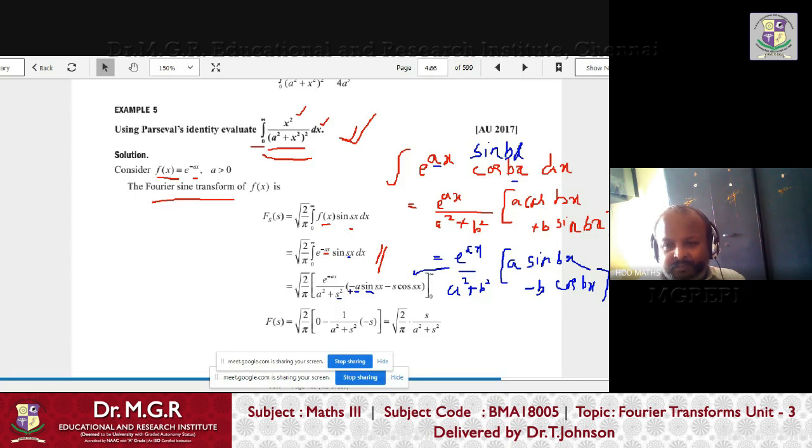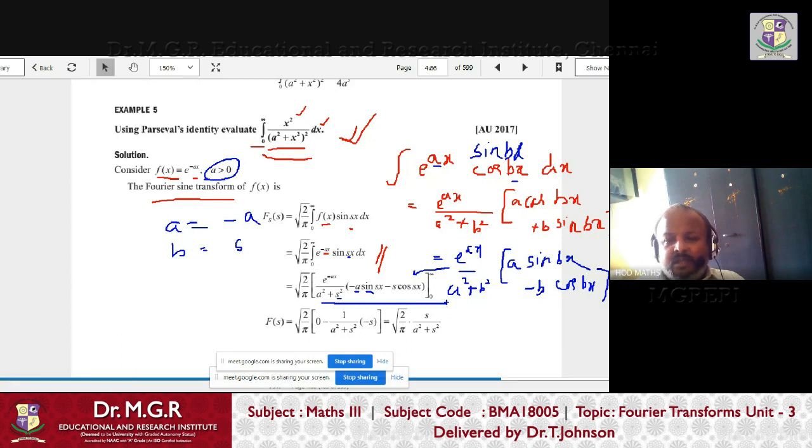E power ax, that is e power minus ax, a square plus b square, that is a square plus s square. See here, even though a is minus a, when you square it, it becomes a positive number. So here a is only a number, not a complex number. If you square minus a, it becomes plus a square. And then a sin bx: in place of a, minus a is there, so it puts minus sin, and in place of bx, s is there. So a is minus a in the formula and b is s. According to that, if you substitute, you will get this.